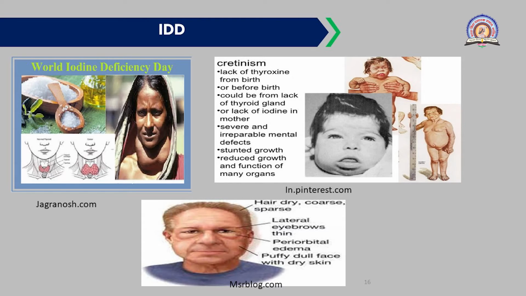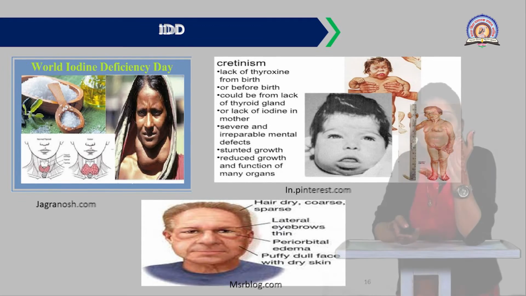Then the next disease is myxoedema. In the last figure you can see myxoedema. In this, dry hair or coarse hair is observed. The lateral eyebrows are thin and periorbital edema is present, that is, puffiness on the outer side of the eye you can observe. Then a puffy dull face with dry skin is observed in this myxoedema. So these are some of the iodine deficiency diseases.